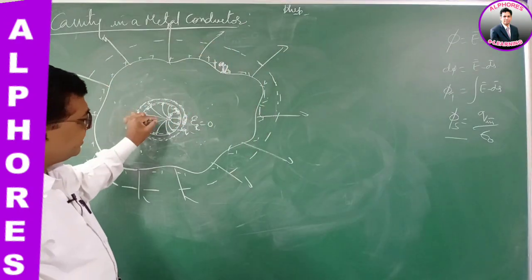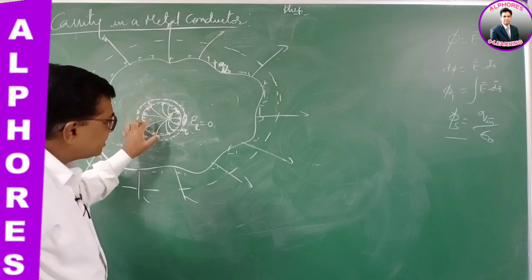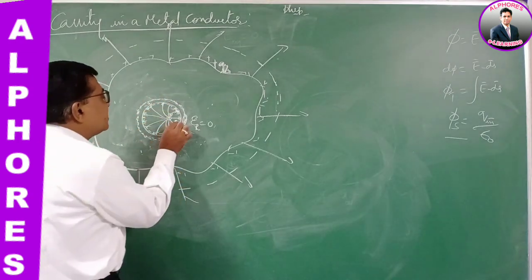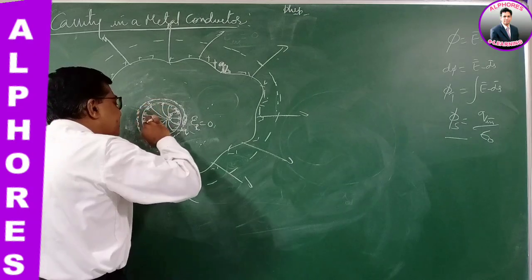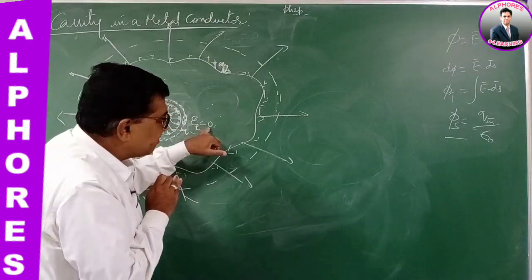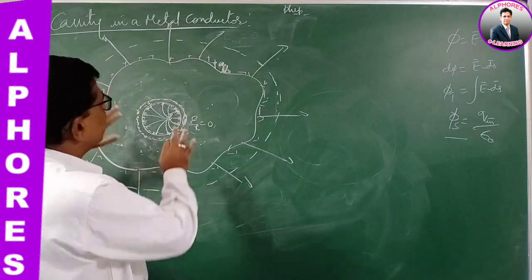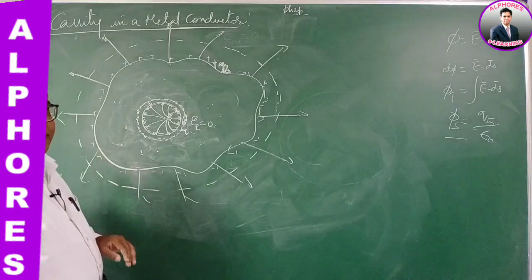So even when the charge is not at the center, the charge distribution takes place in such a manner. The charge distribution on the inner surface of the cavity will change such that the net electric field at any point in the metal body is 0. But on the outer surface there is no change. The lines of force emerge like this.